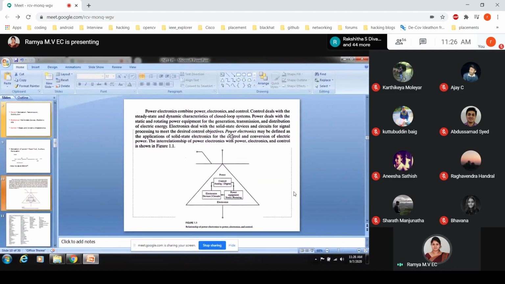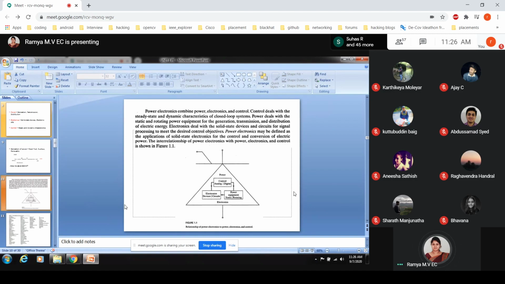So with the example I explained, power electronics is defined as the application of solid state electronics for the control and conversion of electric power. Conversion means we can have AC to DC, DC to DC, DC to AC, like that. So this is the definition. I was showing the slide in the previous class also. We will be having power, electronics, and control, all working together.